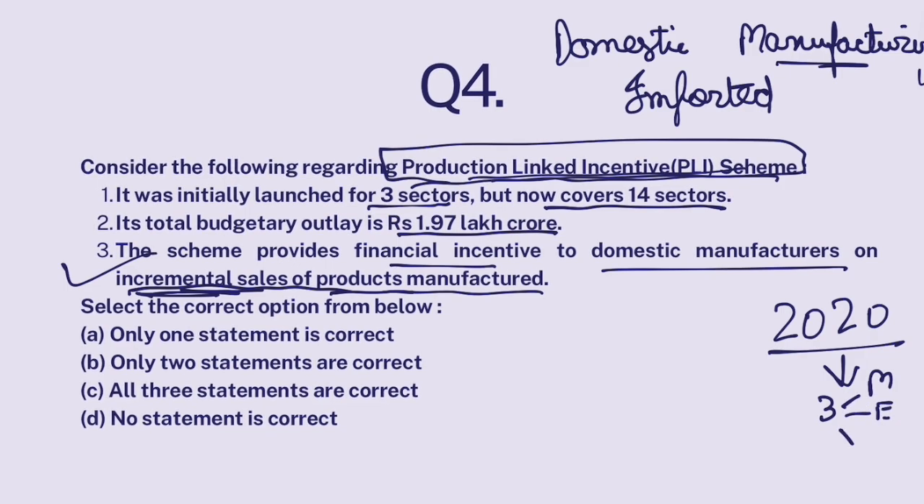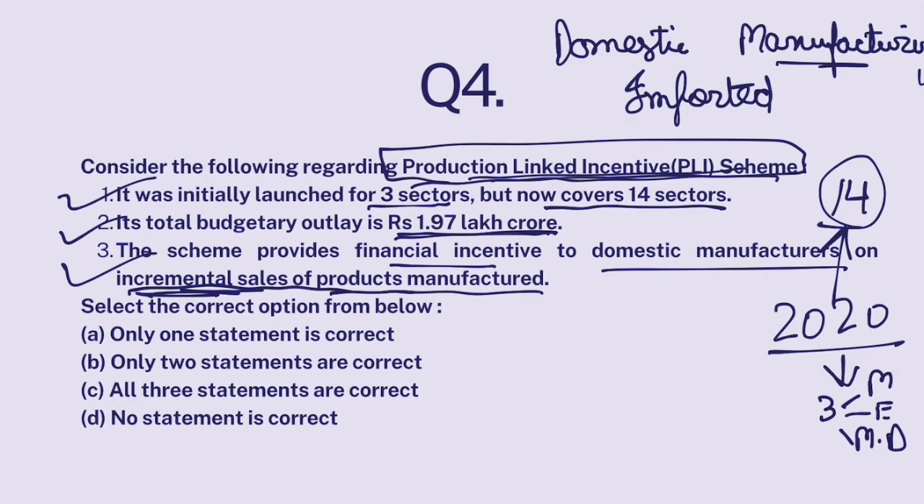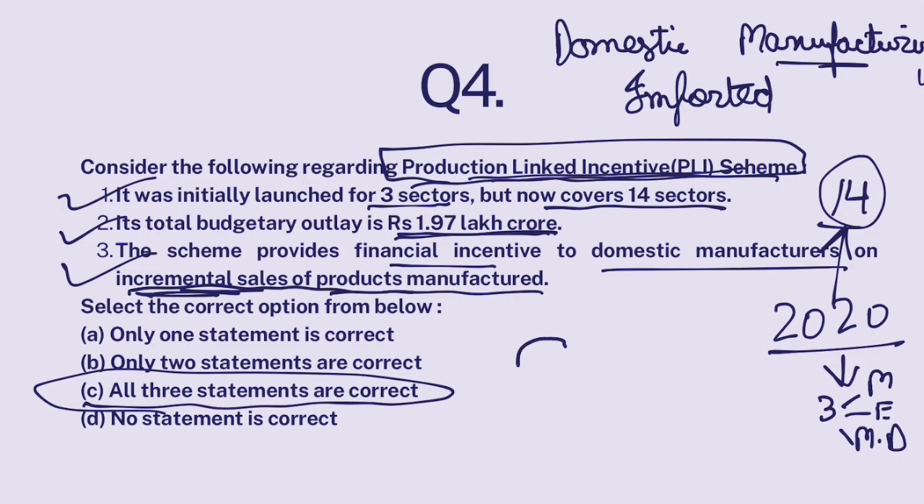Now this scheme was launched in 2020 and was launched only for 3 sectors: mobile manufacturing, electronic component manufacturing, medical devices. But since then, this scheme has been expanded to in total 14 sectors, which includes pharmaceutical sector, white goods sector, and all that. Okay. Its total budgetary outlay was 1.97 lakh crore. This is correct. And first statement is also correct. All 3 statements are correct. And the answer to this question would be C.